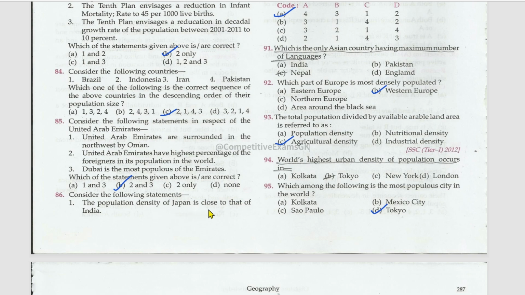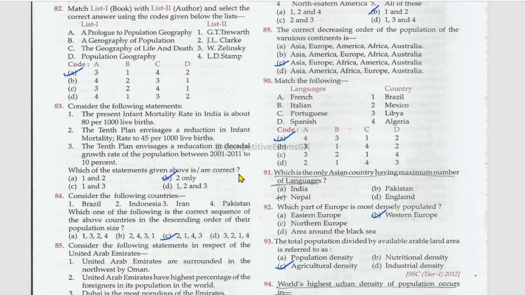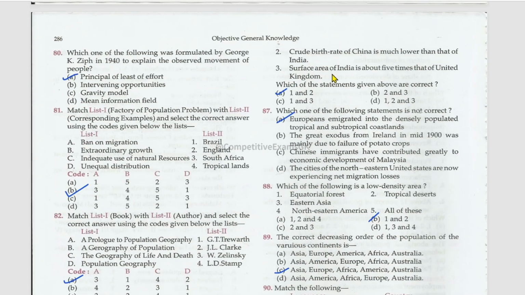The population density of Japan is close to that of India? Right. Crude birth rate of China is much lower than that of India? True. Surface area of India is about 5 times that of UK? No, false. Which one of the following statements is not correct?